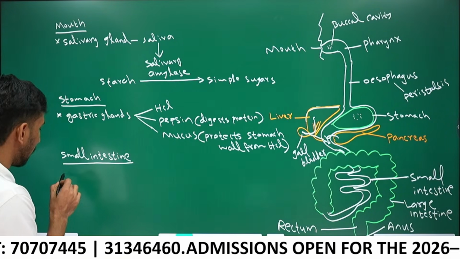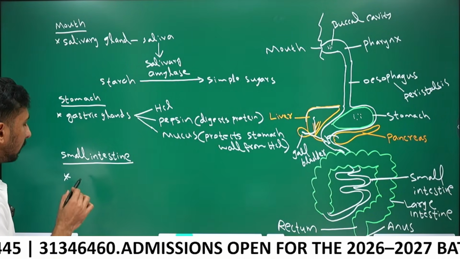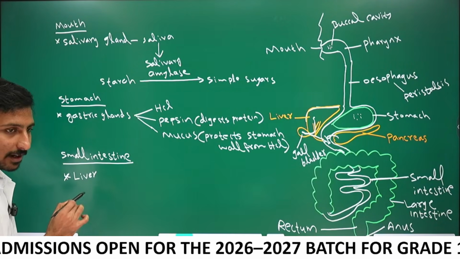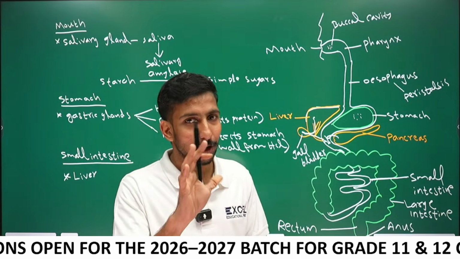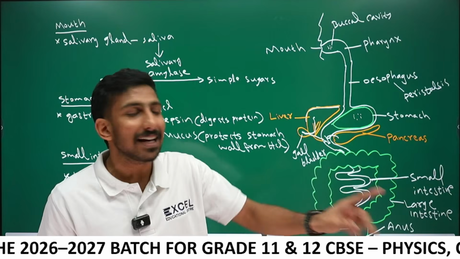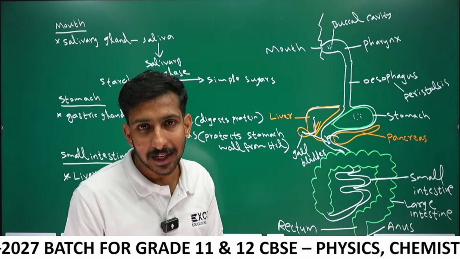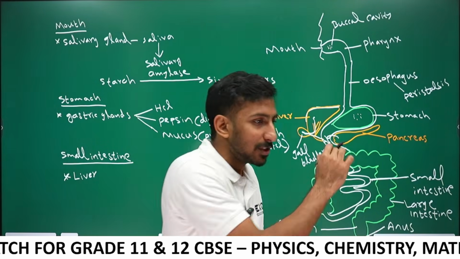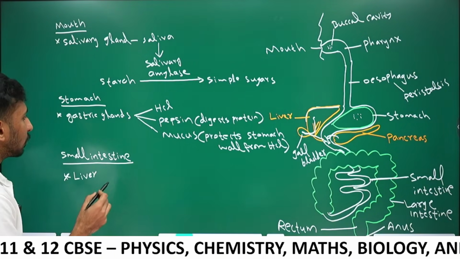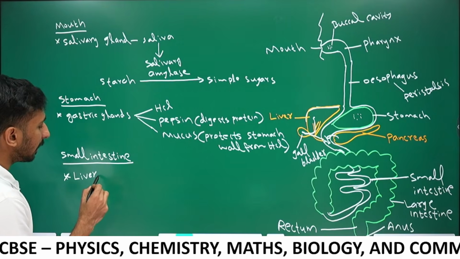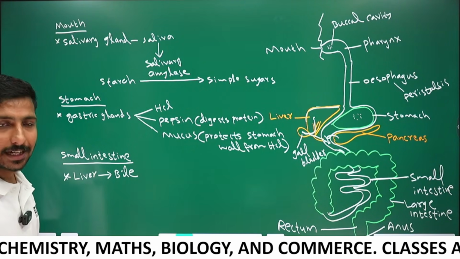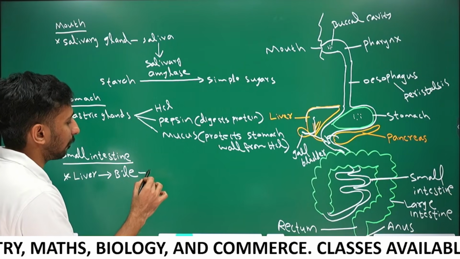The liver is not inside the small intestine, don't think like that. But the secretion of the liver comes to the small intestine. The secretion of the pancreas comes into the small intestine. Their action occurs in the small intestine. So the liver secretes bile. What is the function of bile?